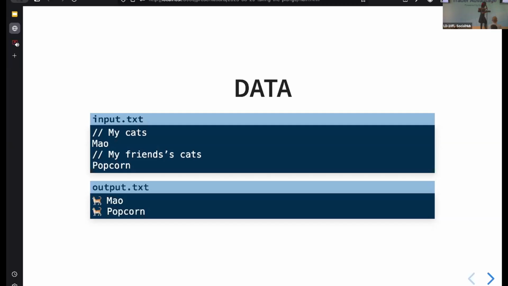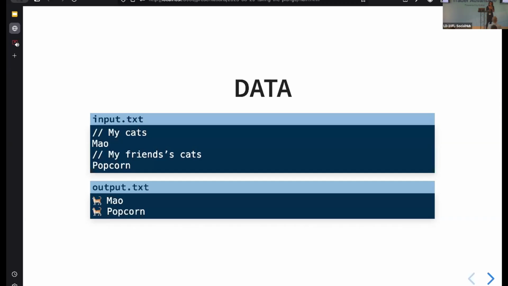And you may not want to actually fit that all in memory. OK, so our data processing problem: we want to take this input file, and we want to output a file with just the cat names prepended by our little cat emoji. So we actually want to strip the comments as well from this file.